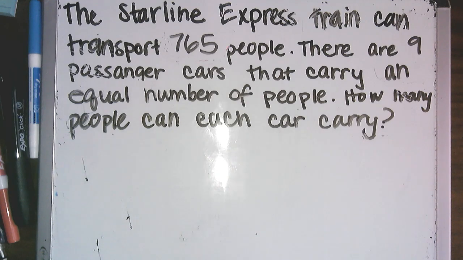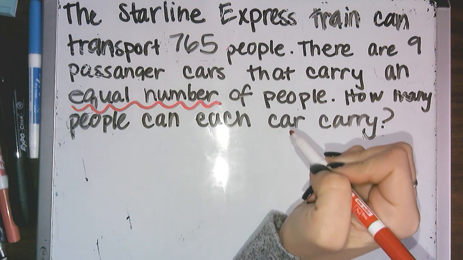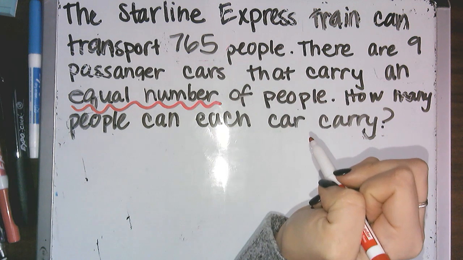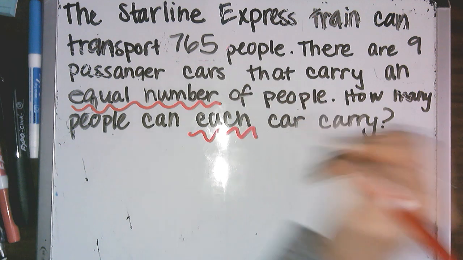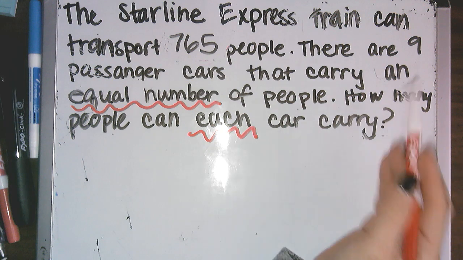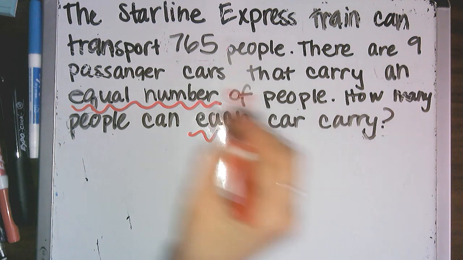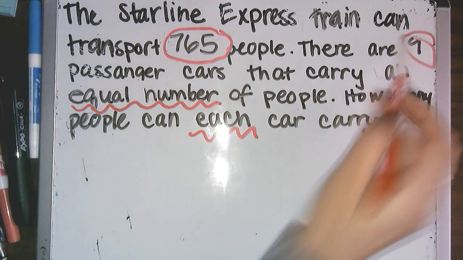So I need to figure out what words tell me the operations that I should do. So I see equal number. So if I'm looking for an equal number, it generally means that I'm going to divide. And then there's this word each. And my question says, how many people can each car carry? So I can look and it says there are 765 people and there are 9 passenger cars.